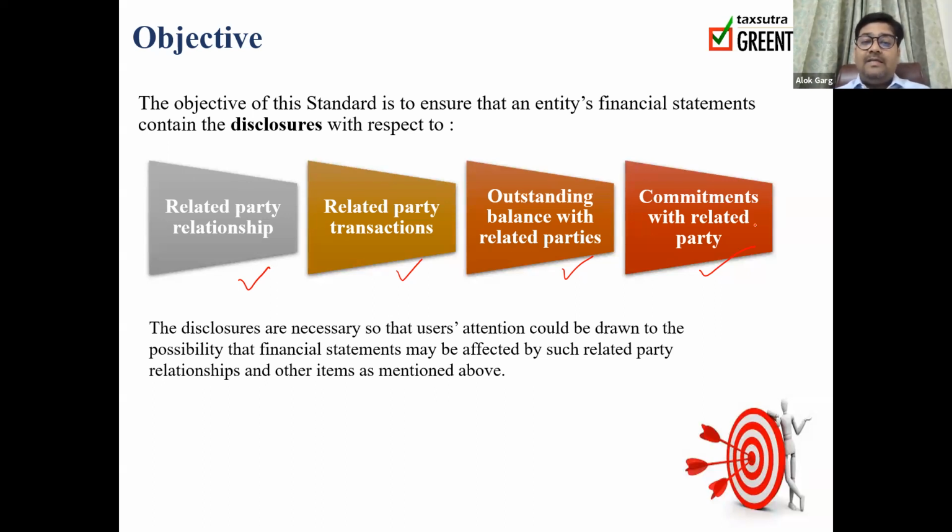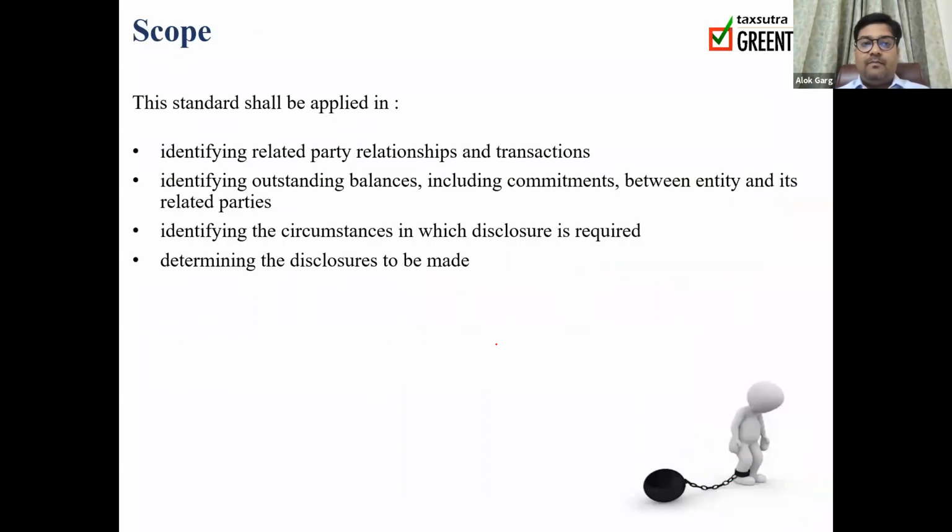Related parties influence the transactions of the entity with the related party, as well as impact the transactions with the unrelated party. So the disclosures are necessary so that users' attention could be drawn to the possibility that the financial statements may be affected by such related party relationships and transactions and any other items mentioned above.